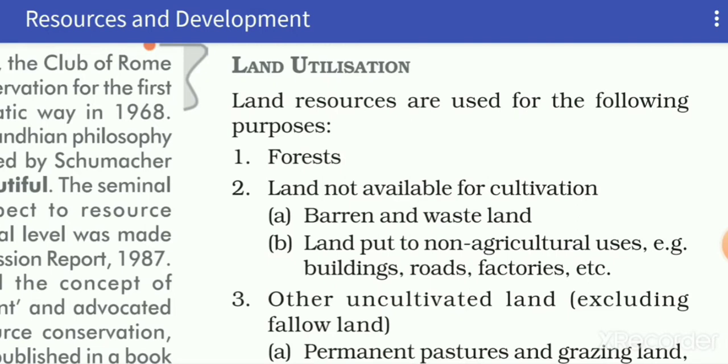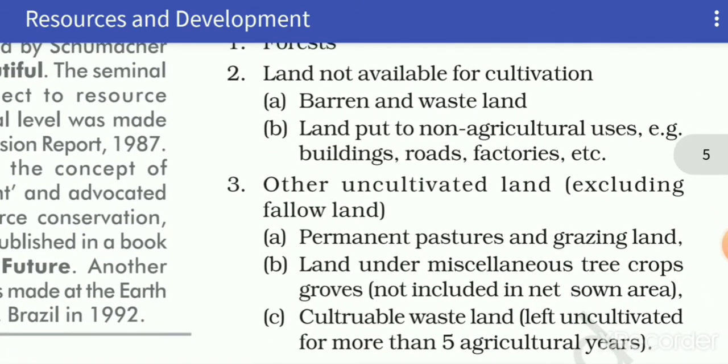Second one is land not available for cultivation. It means land is not used for growing crops and it is of two types. First, barren and waste land, means infertile land. Second is land put to non-agricultural uses. These are the lands where buildings, roads, factories, schools, colleges, hospitals are found.